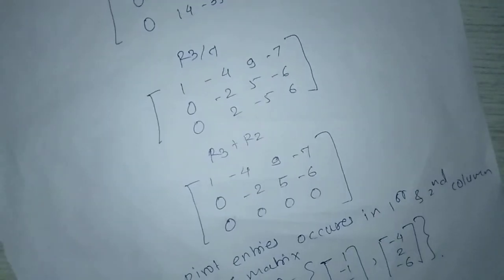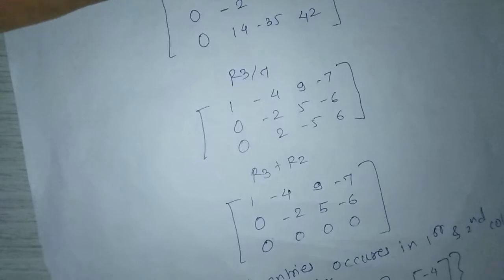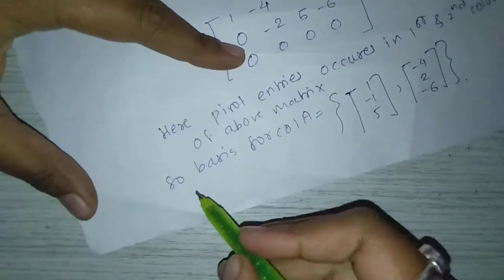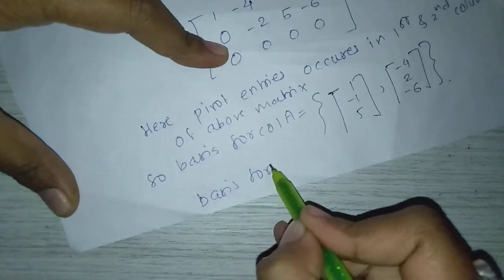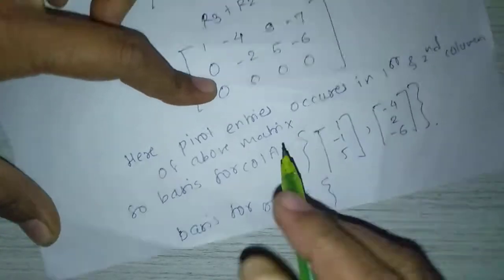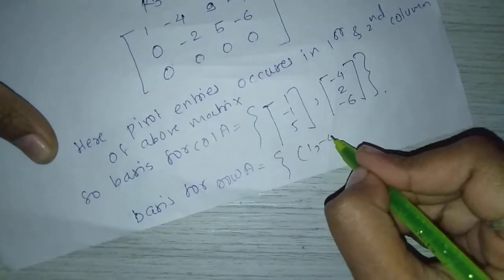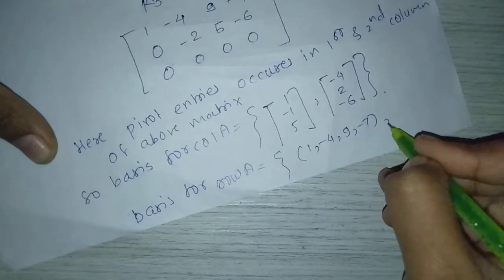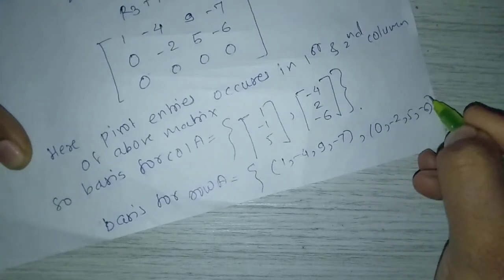Now basis for row space of A. Basis for row space of A equals these non-zero rows: first row 1, -4, 9, -7, and 0, -2, 5, -6.